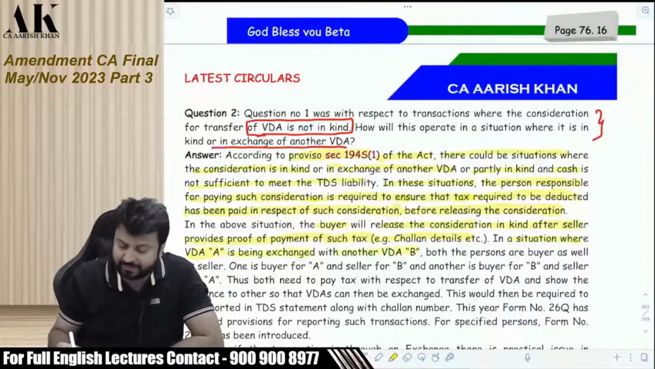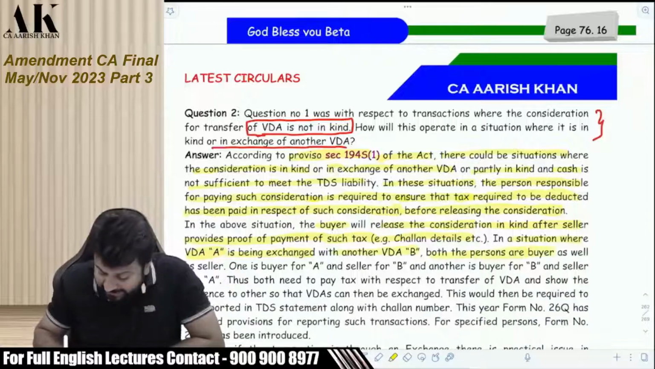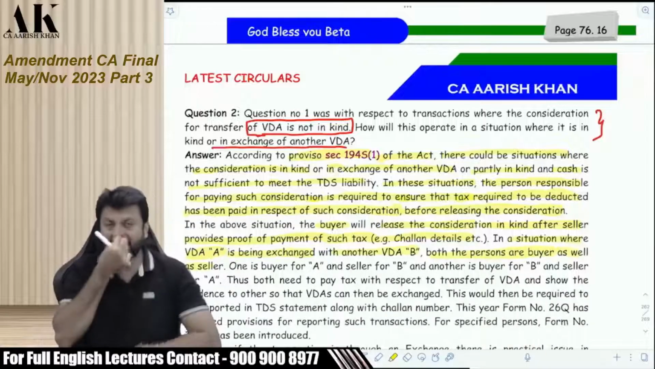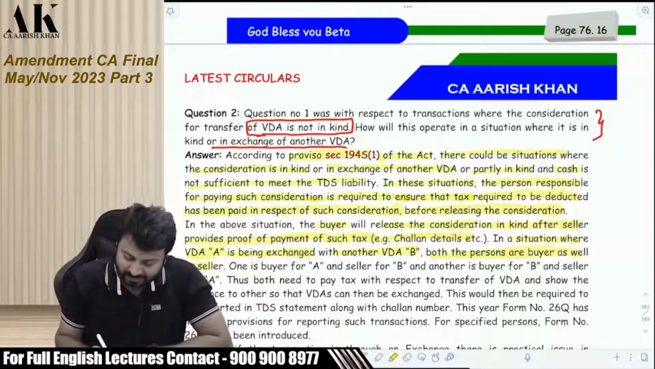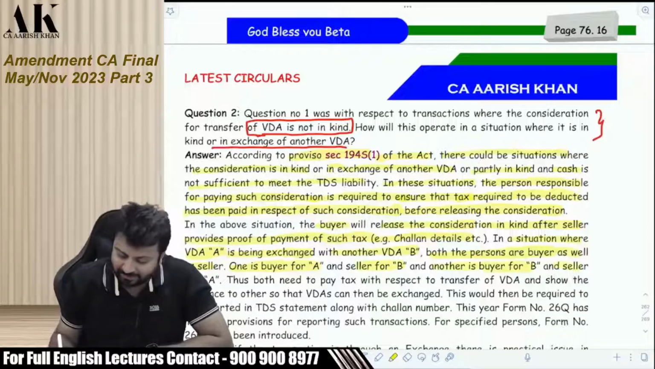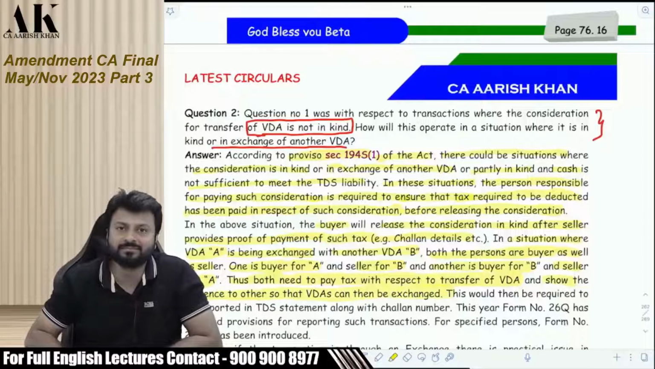In such a situation where VDA A, that is virtual digital asset A, is being exchanged with another VDA B, both the persons are buyer as well as seller. Yes, I am also buyer, he is also buyer. I am also seller, he is also seller. One is buyer for A and seller for B, and another is buyer for B and seller for A. Thus, both need to pay tax with respect to transfer of VDA and show evidence to the other so that the VDA can be exchanged. We both are liable to deduct TDS.